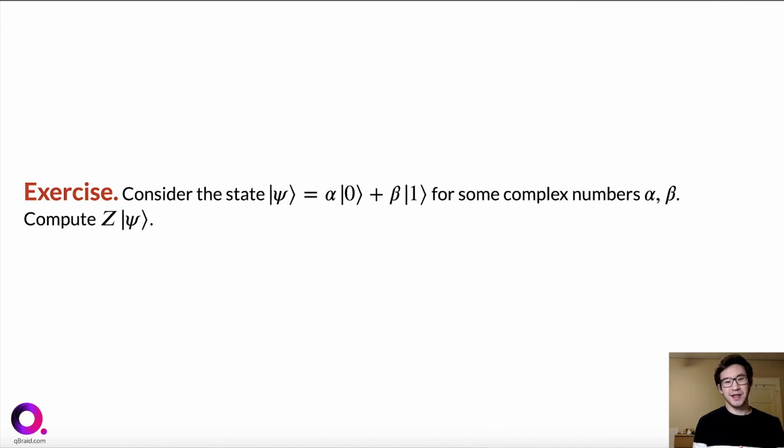So here's a simple exercise for you. So consider a state psi, which is alpha ket 0 plus beta ket 1. You're asked to compute Z applied to psi.